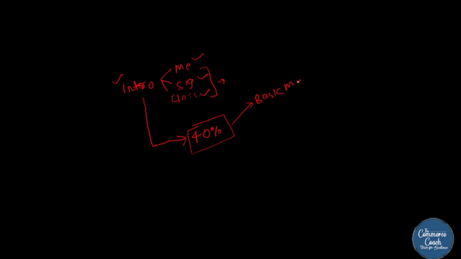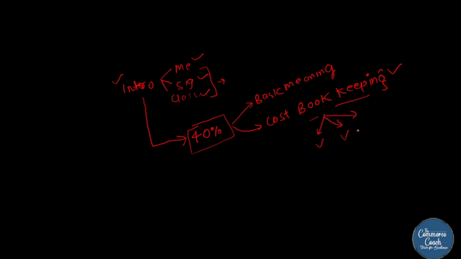They have also included cost bookkeeping. See, they have included a big concept here, cost bookkeeping. Only this concept holds a lot of chapters in it. But I segregated each and every chapter and presented it to you.